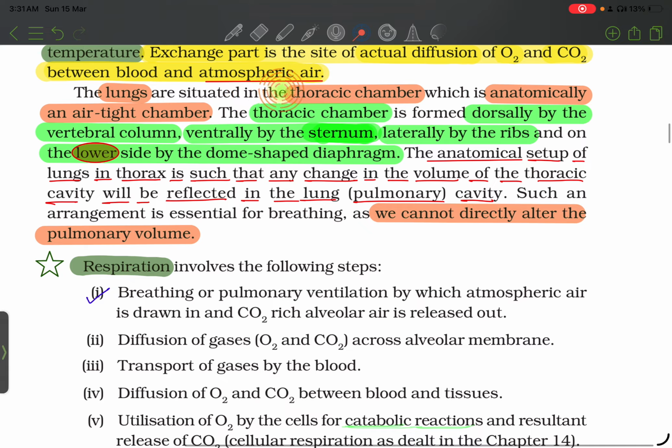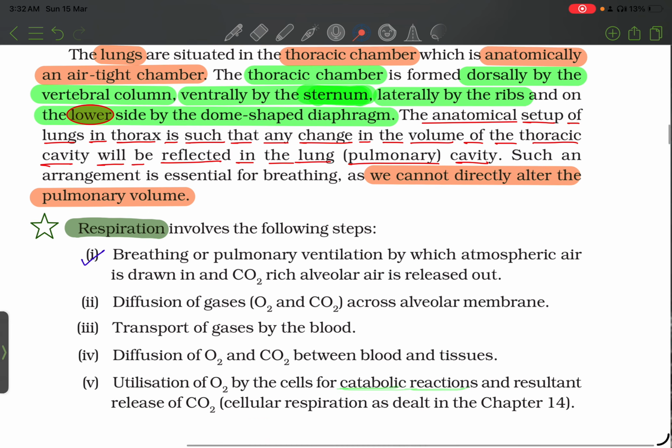The lungs are situated in the thoracic chamber, which is anatomically an airtight chamber. The thoracic chamber is formed dorsally by the vertebral column, ventrally by the sternum, laterally by the ribs, and on the lower side by the dome-shaped diaphragm. The anatomical setup of lungs in the thorax is such that any change in the volume of thoracic cavity will be reflected in the lungs, that is pulmonary cavity. Such an arrangement is essential for breathing as we cannot directly alter the pulmonary volume.